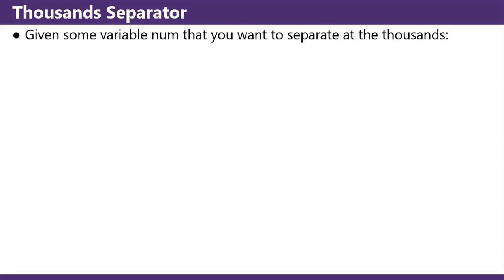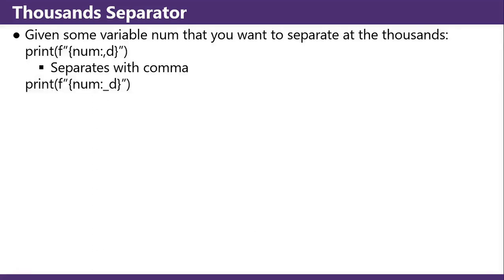Thousand separator. Given some variable num that you want to separate at the thousands, print(f"{num:,d}") separates with commas, or {num:_d} separates with underscores.